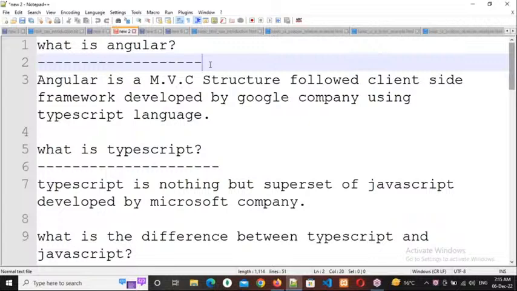One more time repeating: the technologies which have the capacity to connect with the database and to manipulate the database can be called server-side technologies. The technologies which don't have that capacity can be called client-side technologies.